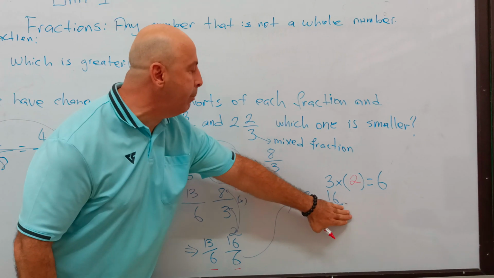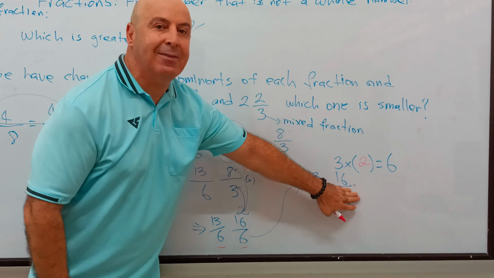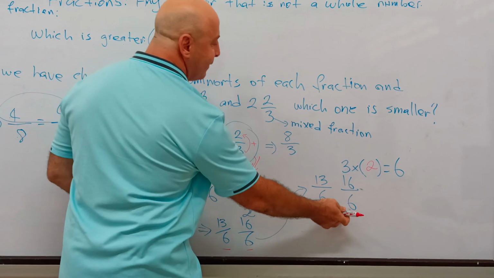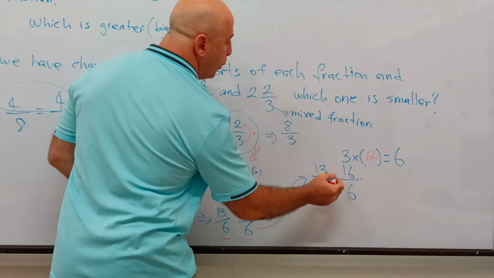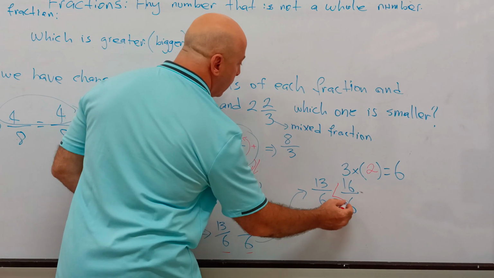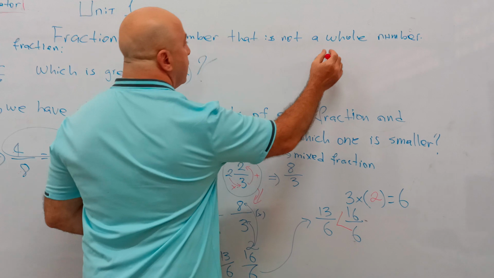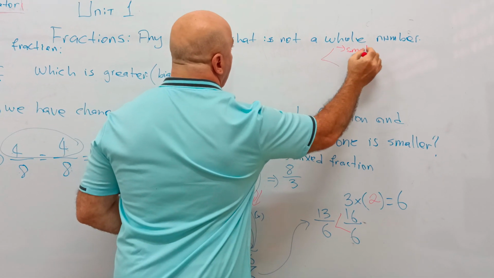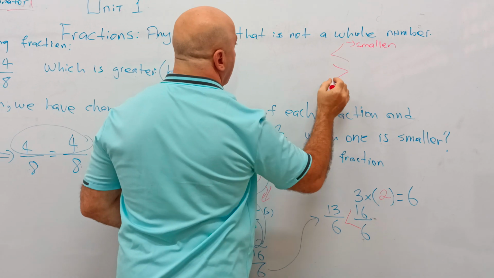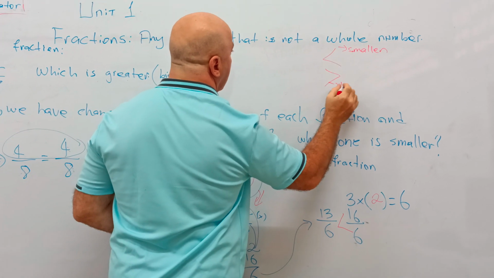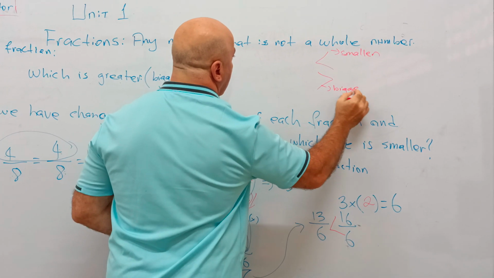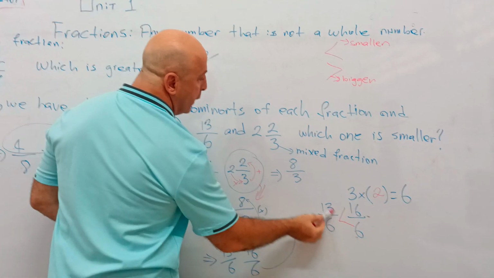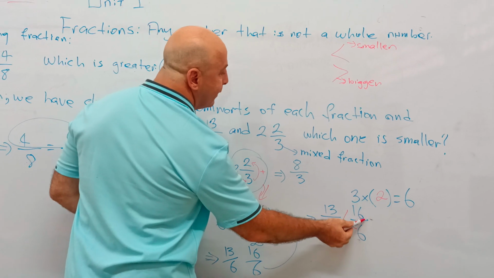I look at the top numbers. 13 and 16. Which one is smaller? 13 is smaller than 16. So, I put a smaller sign. This means smaller, bigger, so this fraction is smaller than this fraction.